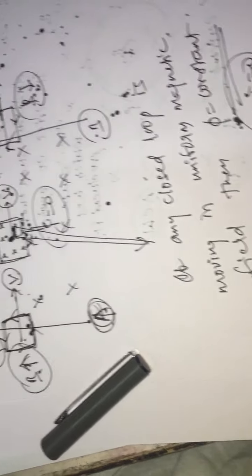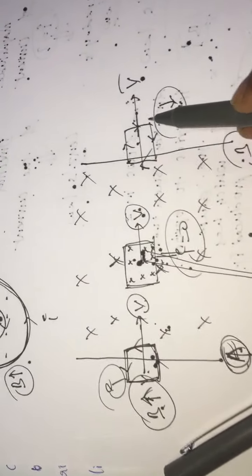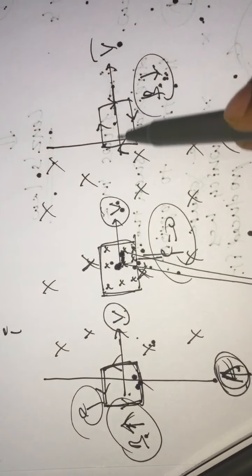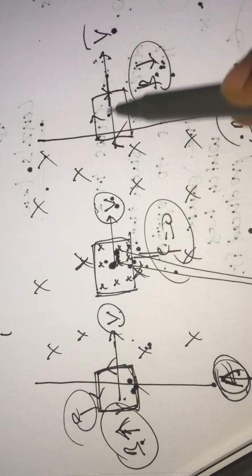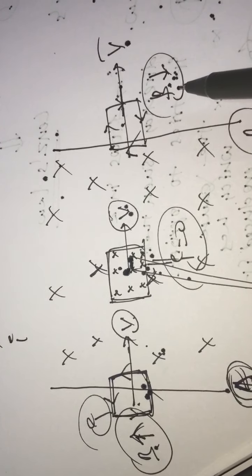And hence, the change in flux linked with the loop is 0, such that the current is 0 here. And when it comes to this particular point, you have to observe one thing. It is coming out of the field. Coming out of the field means the flux is decreasing. Flux is decreasing, nothing but field induction is decreasing.